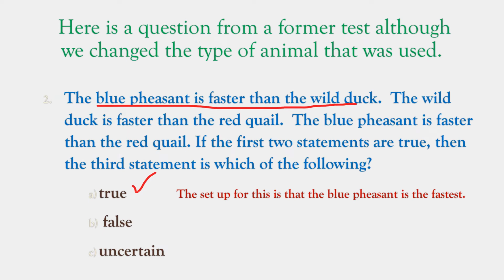So yes. Here's a question from a formal test. The structure is exactly the same. We just changed the type of animal that was used. The blue pheasant is faster than the wild duck. The wild duck is faster than the red quail. The blue pheasant is faster than the red quail. Now, here's the structure written exactly how it is on the Catholic entrance examination. If the first two statements are true, then the third statement is which of the following. Blue pheasant is faster than the wild duck. Wild duck is faster than the red quail. Blue pheasant is faster than the red quail. Then guess what? If all those statements are true, this has to be true.